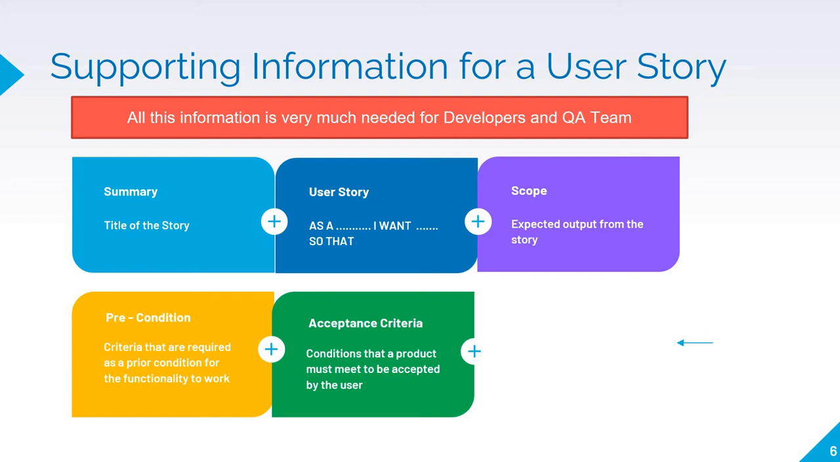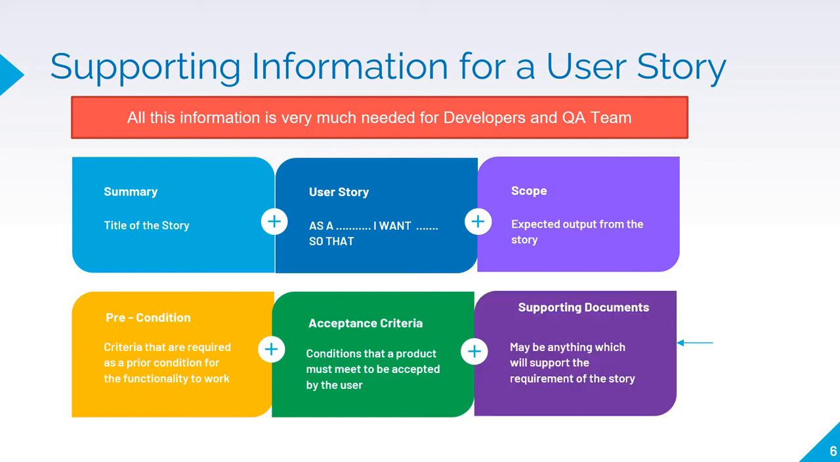Next is acceptance criteria, that is conditions that a product must meet to be accepted by the user. Next is supporting documents. It may be UX or UI, it may be a business process map, or it may be a UML sequence diagram.